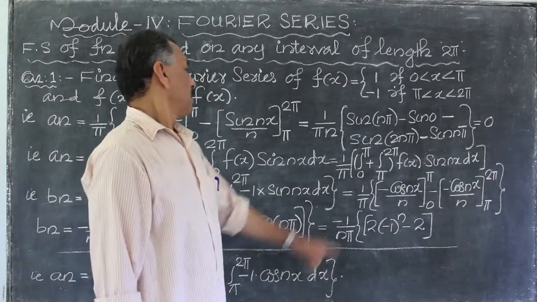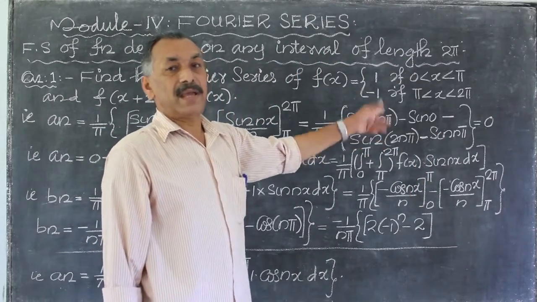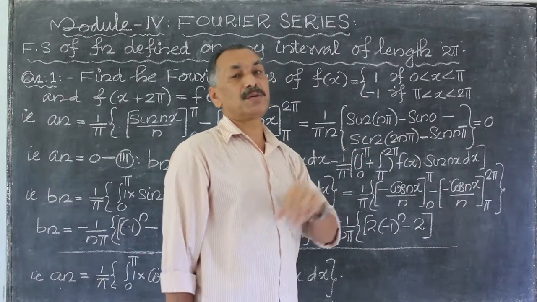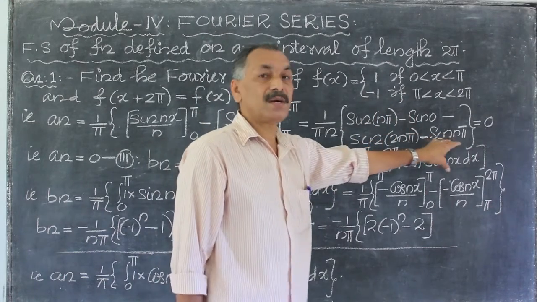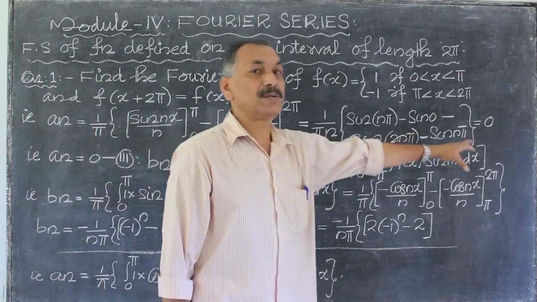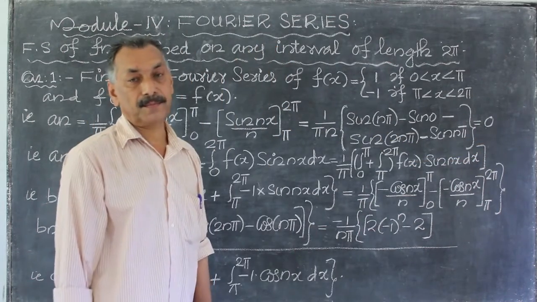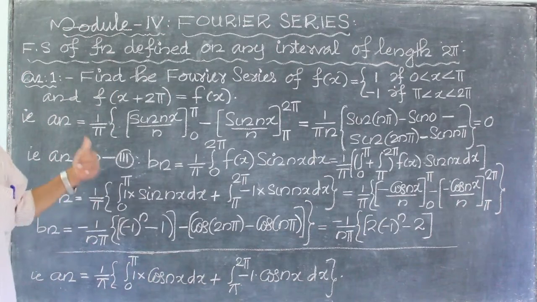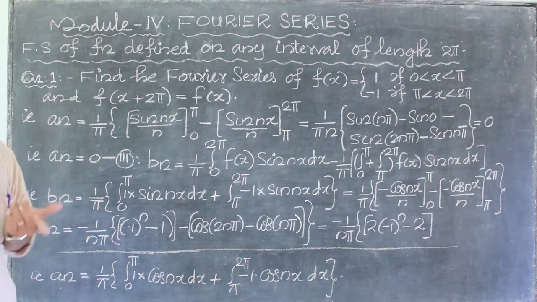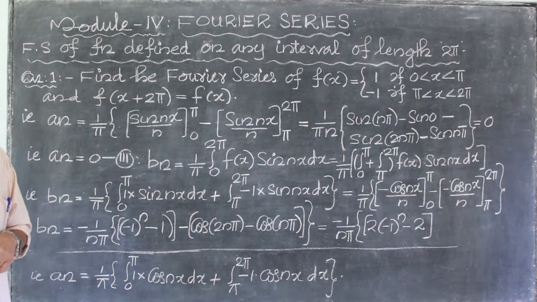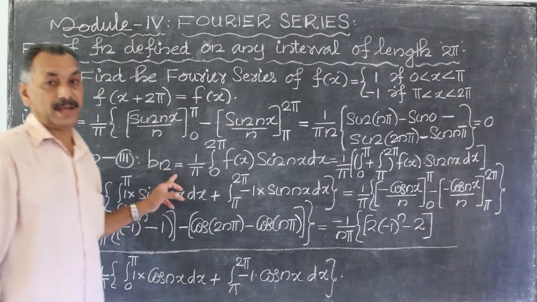Then what is sin n pi? sin n pi is 0, sin 0 is 0, sin 2n pi is also equal to 0. Then all these values are zeros. That is, a n is equal to 1 divided by pi n into 0, that is equal to 0. Okay? That is, a n is equal to 0. In the Fourier series expansion, we have seen a0 is equal to 0. Here a n is also equal to 0. Okay? Then what is the value of bn?